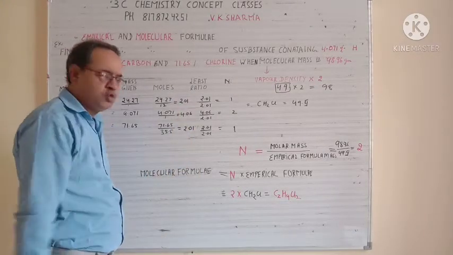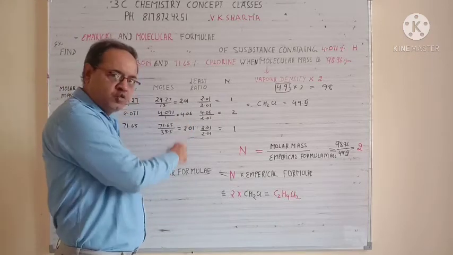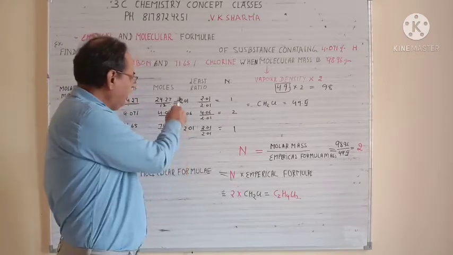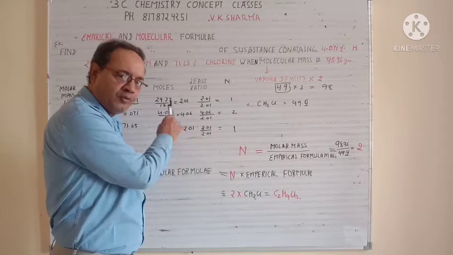Now this is the important one. After finding the moles, what do you have to do? You take the least number of moles, which is the least one from the whole table. Maybe 2 compounds, maybe 3, maybe 4, maybe 5 elements are given.